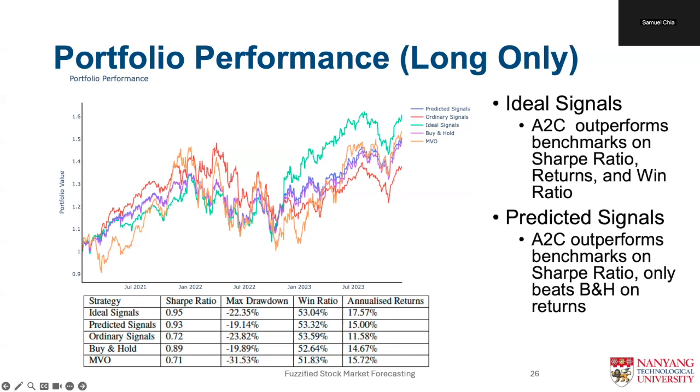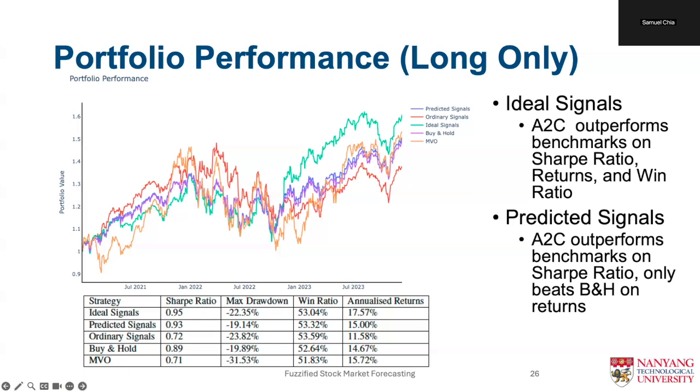And our portfolio management environment allows capital allocation across 100 stocks in our universe, plus a cash position, resulting in 101 possible allocation targets. The strategy using ideal signals demonstrates the best Sharpe ratio of 0.95. This is closely followed by the predicted signal strategy with a Sharpe ratio of 0.93. Both of these outperform the buy and hold and mean variance optimization strategy benchmarks, indicating superior risk-adjusted returns.